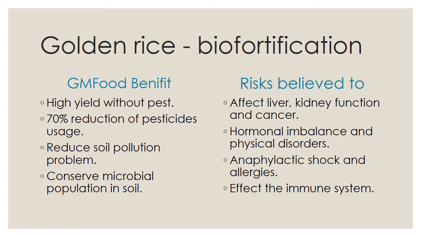But now we are going to see about GM food benefit. GM, what is meant by GM? GM is nothing but golden rice. Okay, golden rice is called GM. Then GM food benefit, what is the benefit? First one is high yield without pests. Okay, definitely I can say BT introduction's first aim is high yield only. Then after that, others.